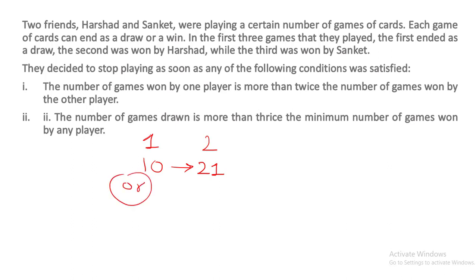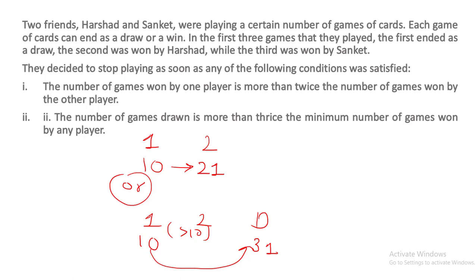Or the second condition: the number of games drawn is more than thrice the minimum number of games won by any player. So we have first player, second player, and draws. Again, let's say the second player has won more games than the first player, so the first player has won the minimum number of games, 10. When the number of draws is more than thrice that, 10 threes are 30, and one more than 30 is 31. So the number of draws is 31.